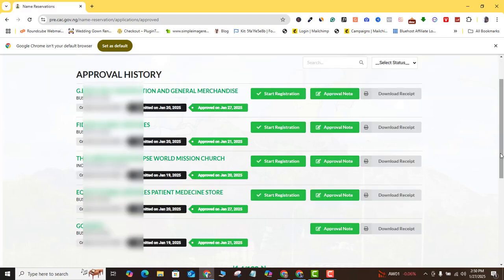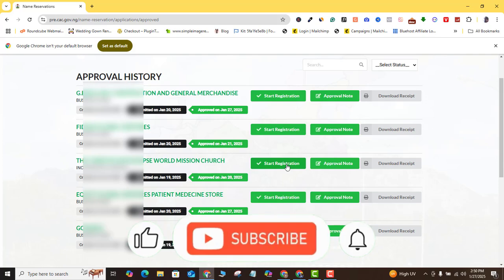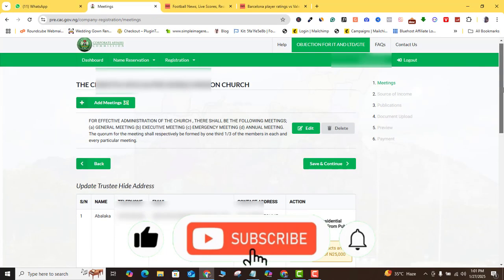So what you want to do is come to the list and identify your own particular registration. Of course, I don't expect you to have as much as this because this is an accredited agent portal with several registrations, so yours should just be your own one or two thereabout. All you need to do, as you can see here, is click on start registration. Once you click on it, it's going to bring you up to this point.